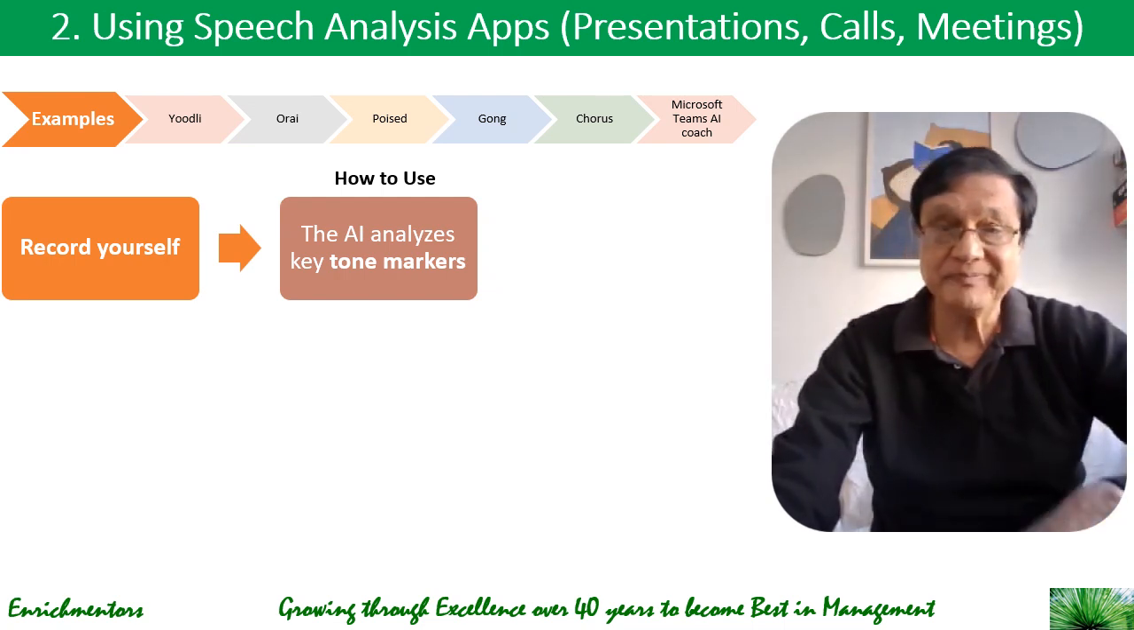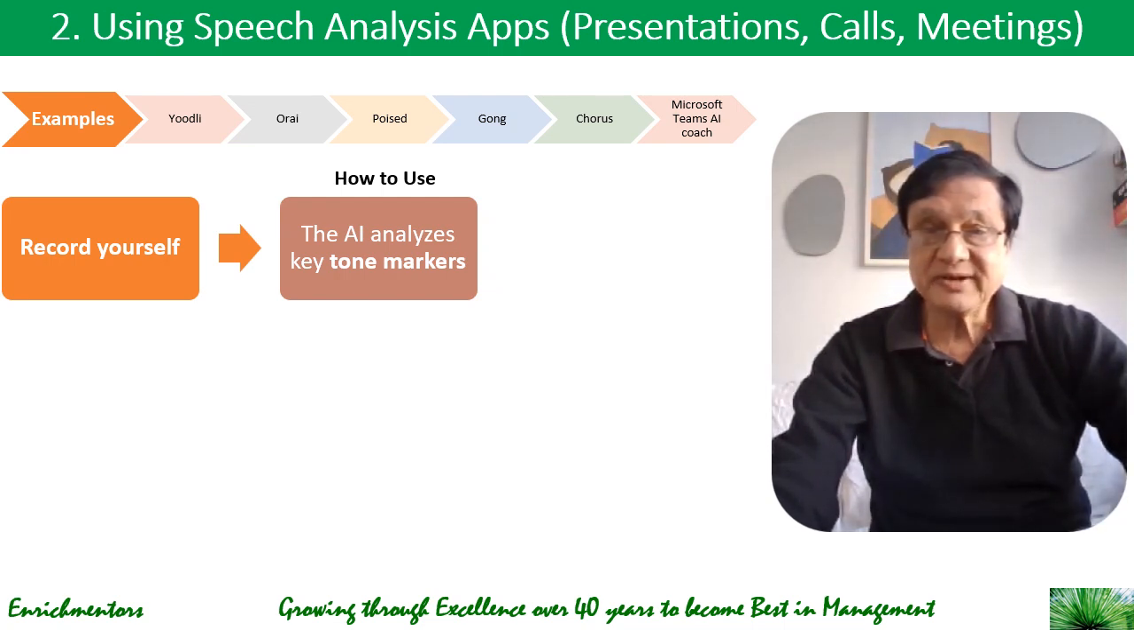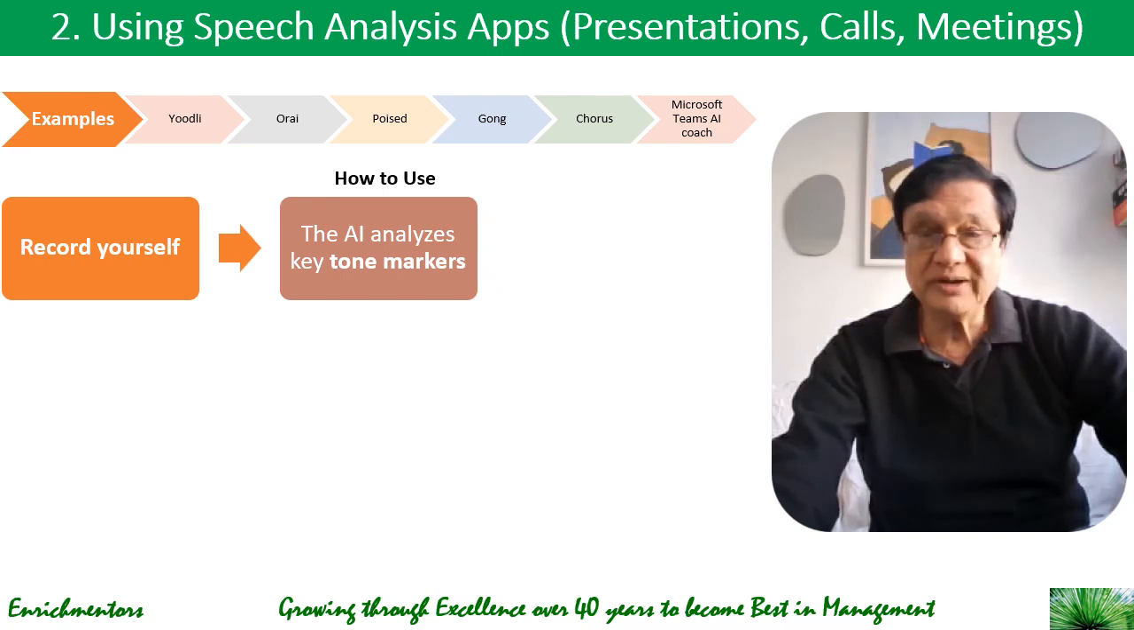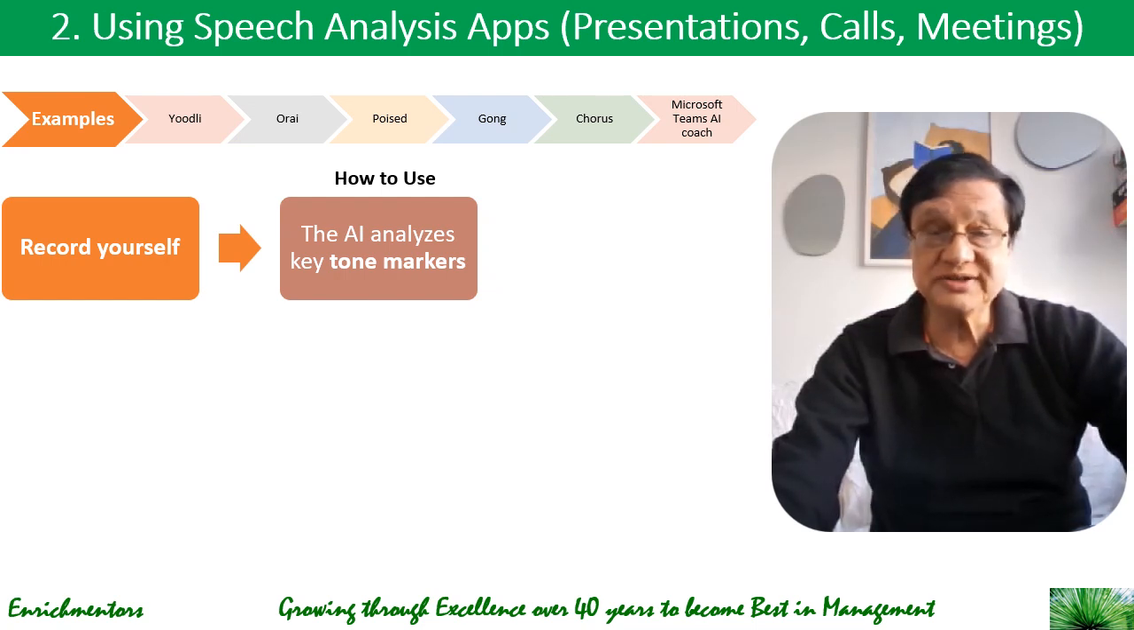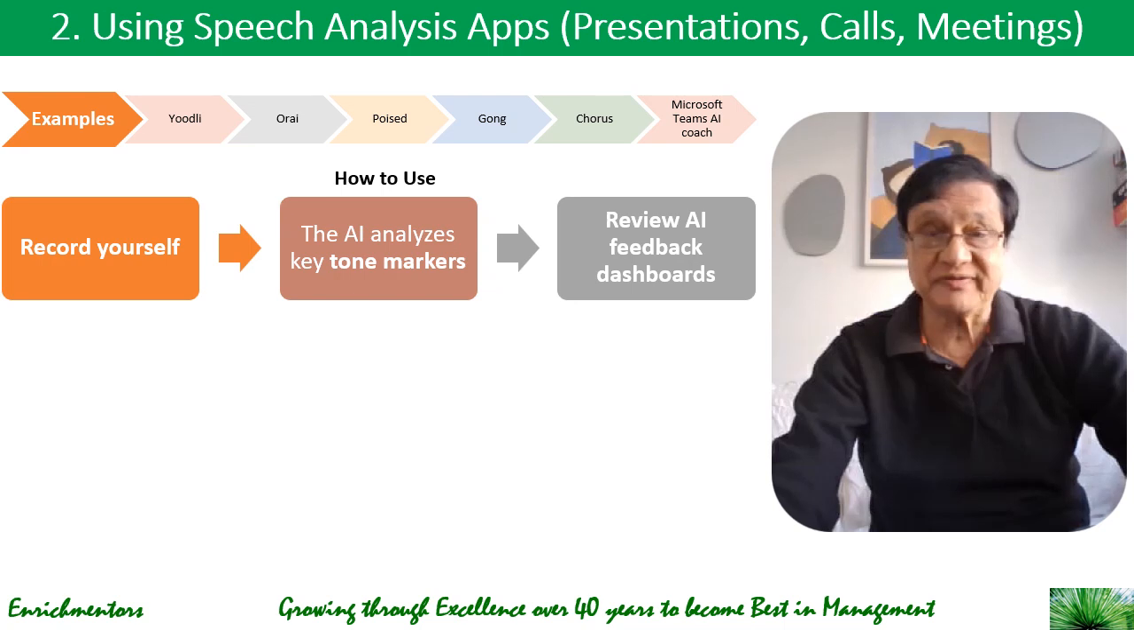Tone markers like voice pace. Is it too slow, too fast? Is it leading to nerves or disengagement accordingly, based on too fast or too slow? What is the energy level? Is it flat or confident? What are the empathy markers? Is there warmth? Are there pauses for listening? And how often are you using filler words, and how good is the clarity and persuasiveness?